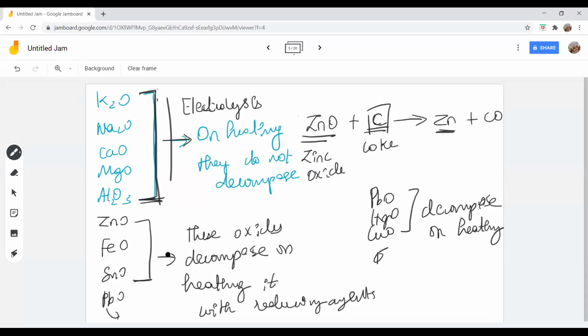For this, I'll give current. Now zinc oxide, iron oxide, tin oxide are not as stable, but still they are stable. So to decompose them, I cannot just give heat. So I make use of a reducing agent like coke. Understood? Yes, ma'am. For lead, mercury and copper oxide, they are not as stable as zinc, iron and tin. So I can decompose them on heating. Understood? Yes, ma'am. Okay, good. Now I think everyone has understood this, right?